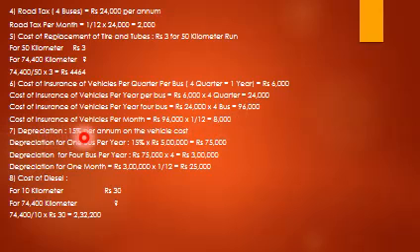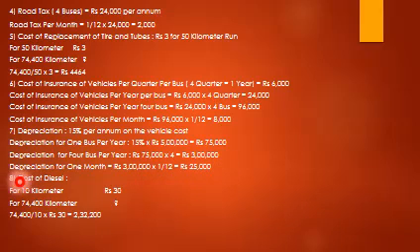Depreciation 15% per annum on the vehicle cost. So depreciation for one bus per year equals 15% into 5 lakh, it comes to 75,000. Depreciation for 4 buses per year equals 75,000 into 4, it comes to 3 lakh. And depreciation for 4 buses for 1 month equals 3 lakh into 1 divided by 12 equals 25,000.